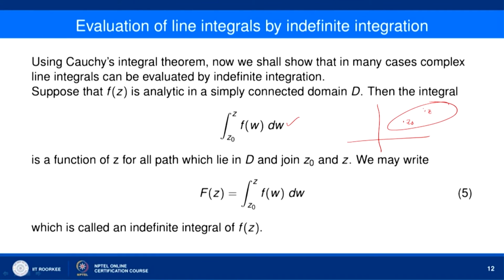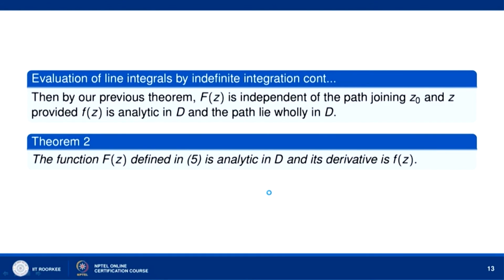Then the integral of f(w) with respect to w from z naught to z, where z naught and z can be joined by any curve which lies wholly inside D, is a function of z, and I can denote it by F(z), because z can take any value. This is called an indefinite integral of f(z). By our previous theorem, F(z) is independent of the path.